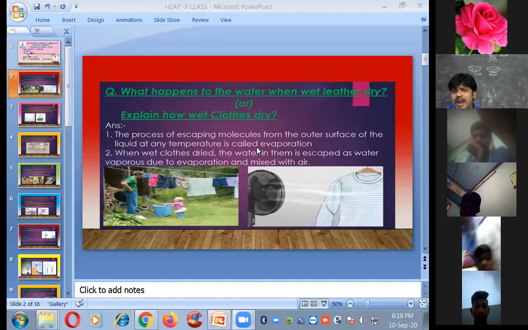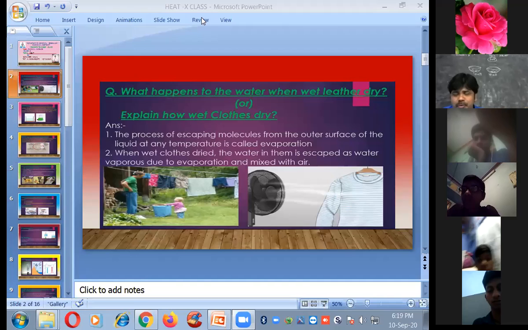And I will give another example. For example, if you apply some spirit to your hand, how do you feel? Please type your answer. Yes. If you take some spirit and apply it to your hands, how do you feel? You become cool. That means you feel cool, you lost some temperature. That means it is a cooling process. Evaporation is a cooling process. So please observe that.